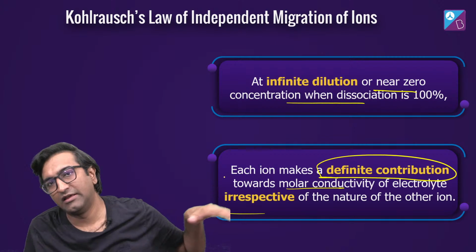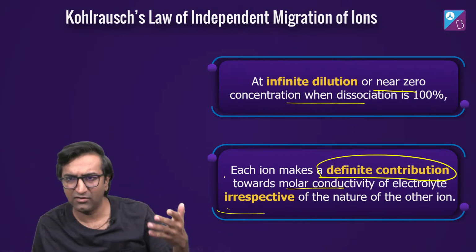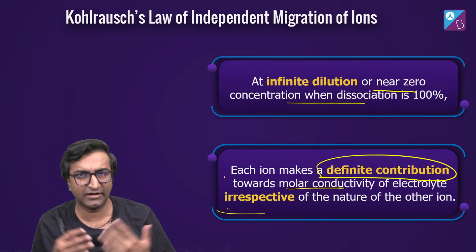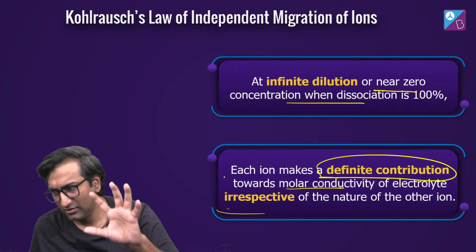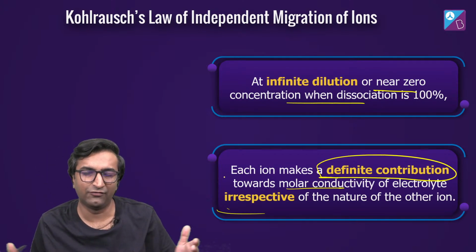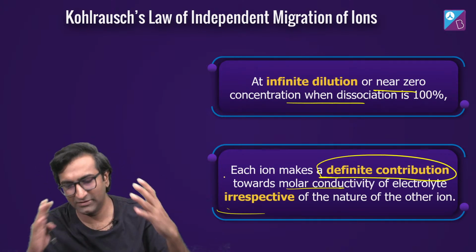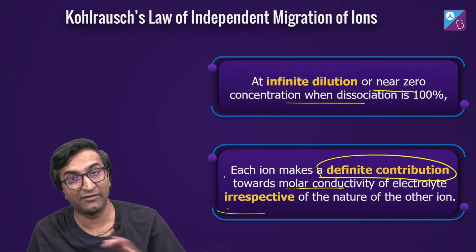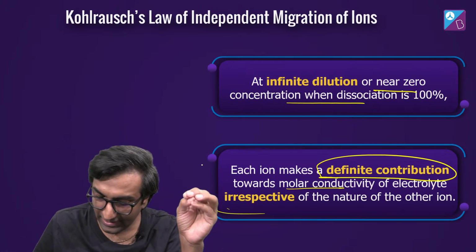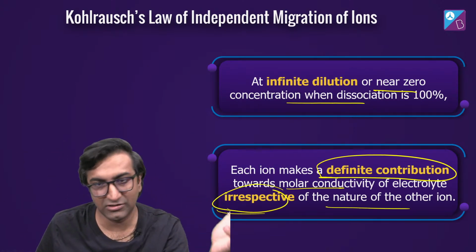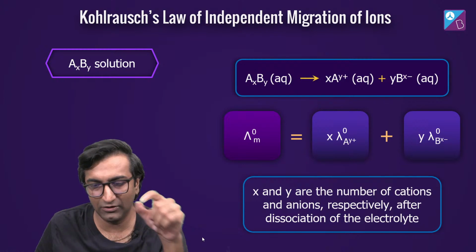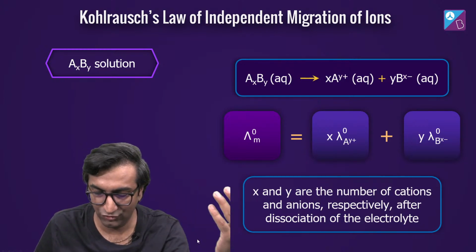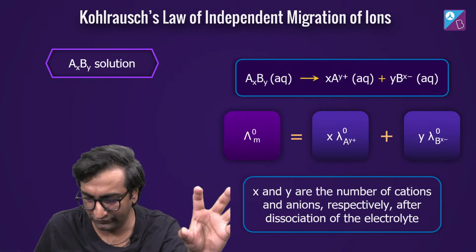Normally क्या होता है कि देखो NaCl, NaBr उनकी bonding अलग है, right? उनका structure अलग हो सकता है. The percentage ionic character is different, percentage covalent character, वो सब ठीक है. But at infinite dilution it doesn't matter because the ions are separate, and so it's not affected by the nature of the other ion. This is important, and this is only at the highest dilution level, which means concentration almost zero.